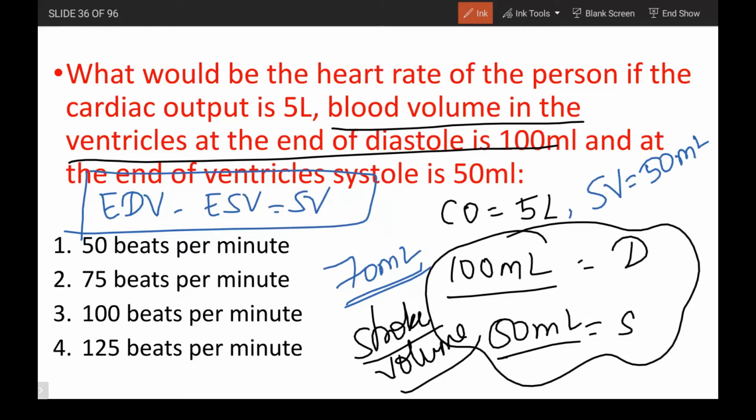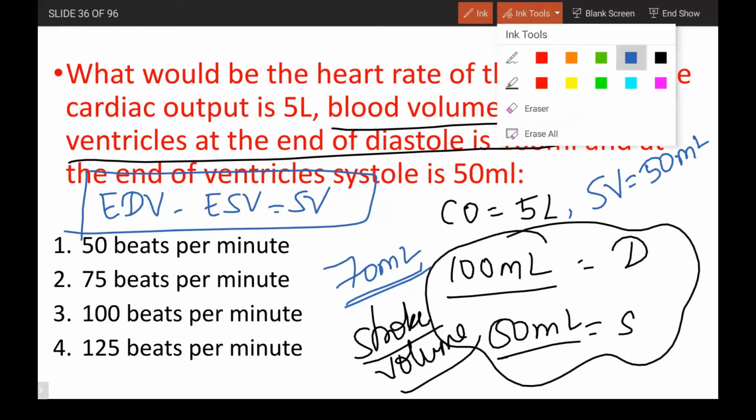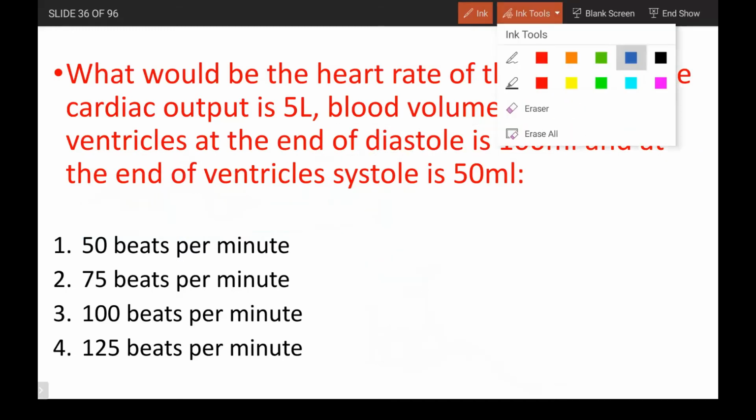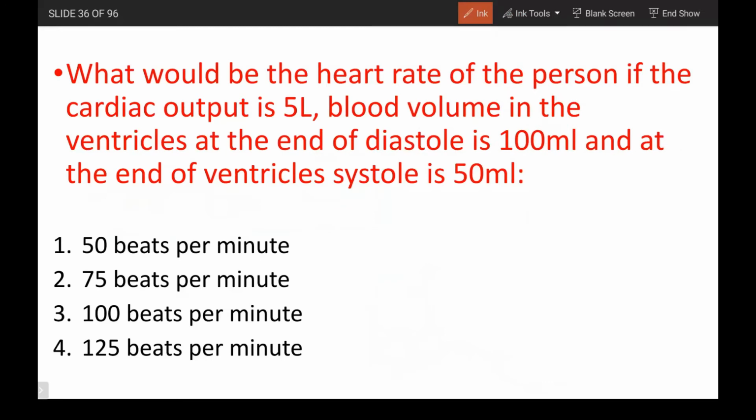Now we need to find out the heartbeat. So I'll erase these all. What is the heartbeat formula? I mean, the cardiac output formula. It is stroke volume, that is the difference between EDV and ESV, times the heart rate. So if you apply that formula, you will get 100 beats per minute.